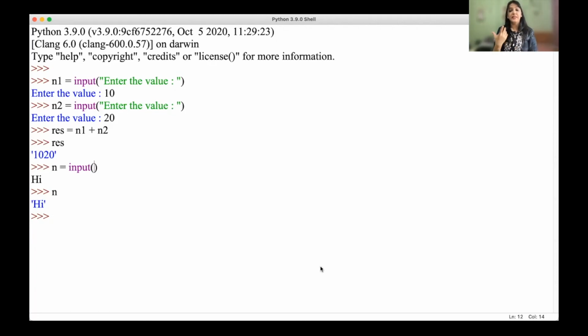Now, the last topic we want to discuss in this particular video is, when we are working with variables, the variable is stored somewhere in the memory. So what if I want to access the value of that memory location wherever it is stored? There is a function called id through which I can access the value of the memory location where my variable is stored. How? Let's see.